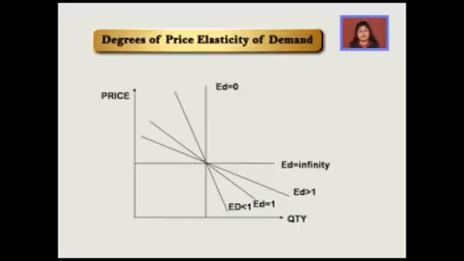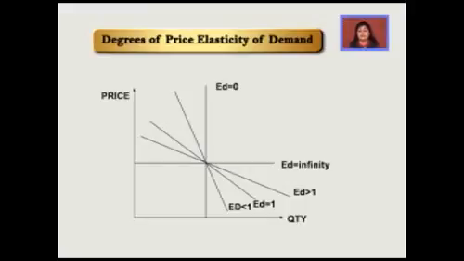You can see in the diagram very carefully that on the horizontal axis we have taken quantity, on the vertical axis we have taken price. Then there's one line which is just parallel to the horizontal axis. This means that on the same price demand can go up to any point. So this means demand is perfectly elastic or infinitely elastic.